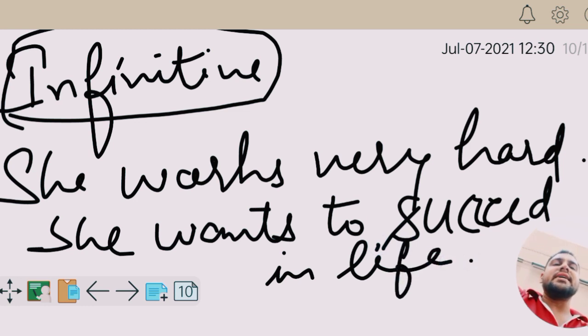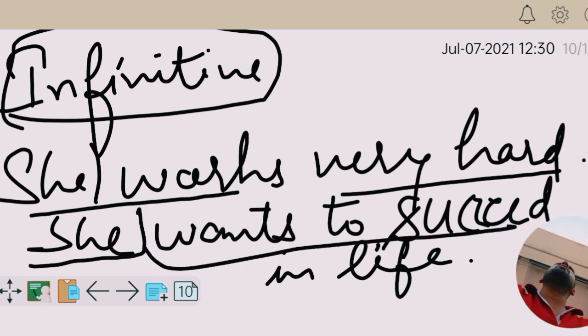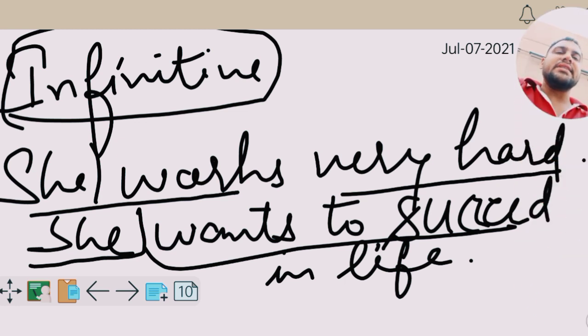Two sentences are there. She works very hard, subject and predicate, and subject and predicate. We are going to convert that into one single simple sentence by making an infinitive verb. But firstly we need to understand what an infinitive verb is.